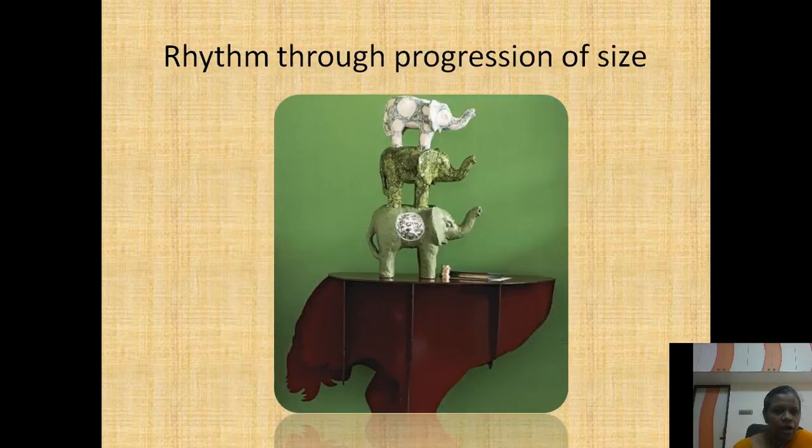Okay, next one is through progression of size. This creates a rapid eye movement. Okay, so what you can see is this. When you arrange the objects like this, the eye travels very rapidly, maybe from the bottom to the top or from the top to the bottom, etc.